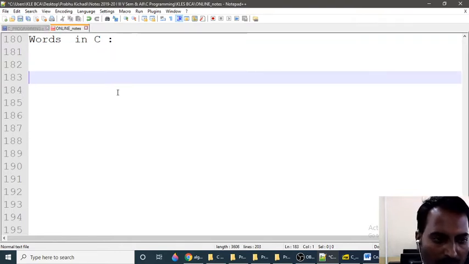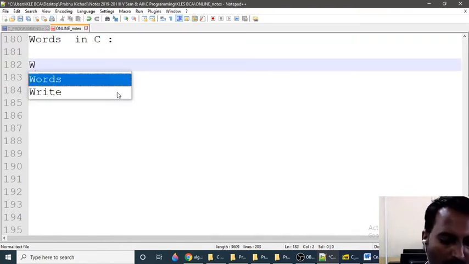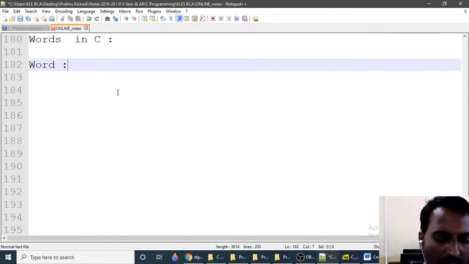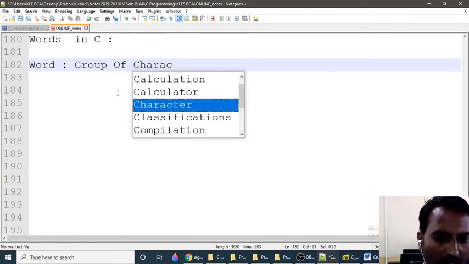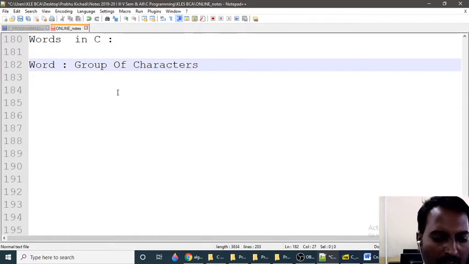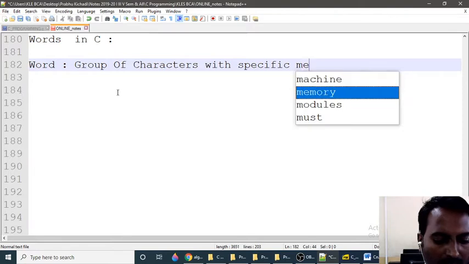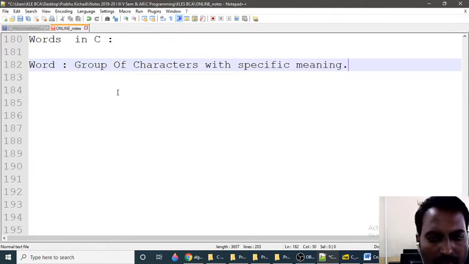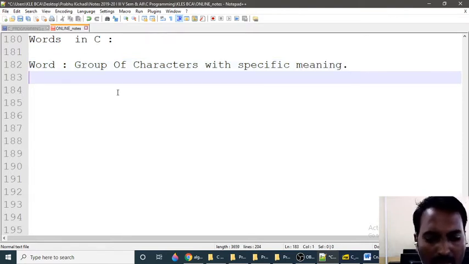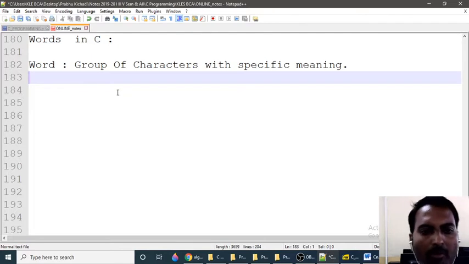So, word. First of all, we need to understand what a word is. A word is nothing but a group of characters with a specific meaning. Generally, the term word is nothing but a collection or group of characters. It should have some meaning.